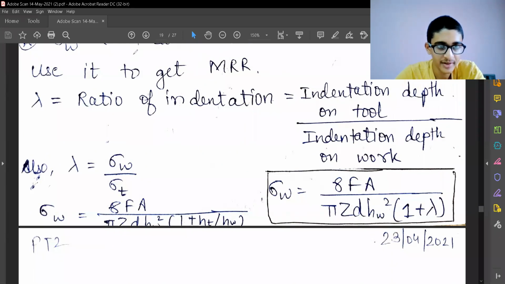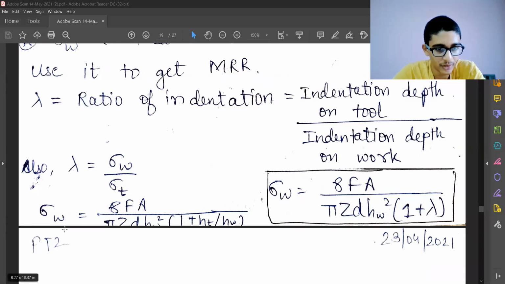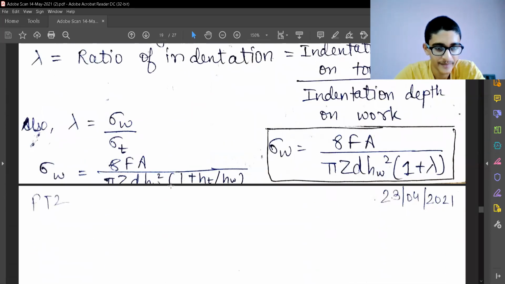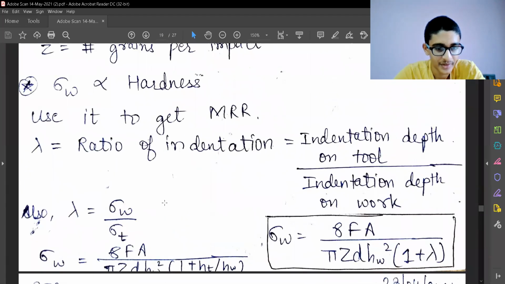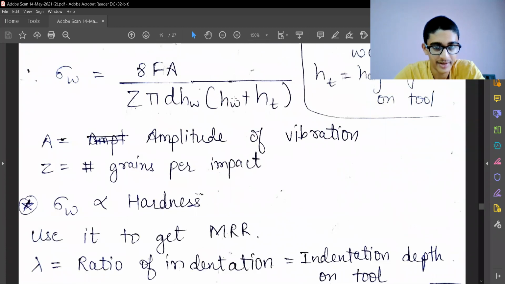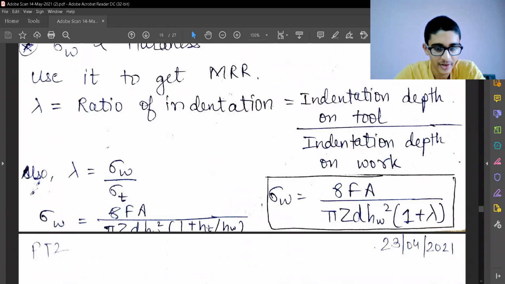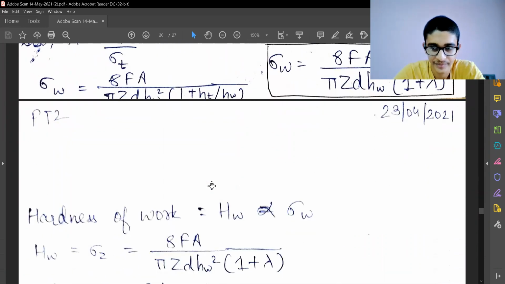So HW by HT, and rho W will be 8 FA. I've just used this same equation again and made the required change, and introduced lambda over here. So this is the lambda, and this is the final equation for the stress.